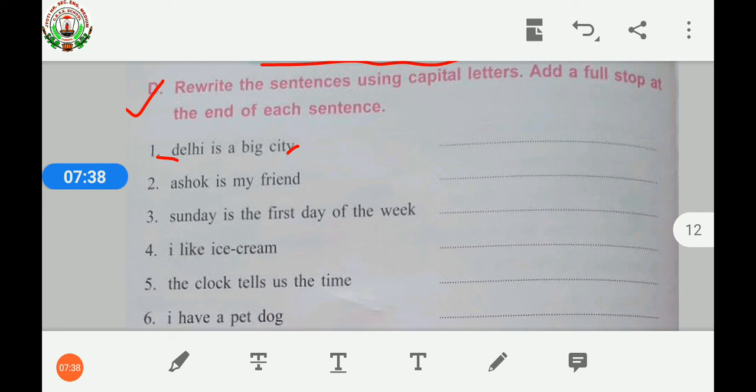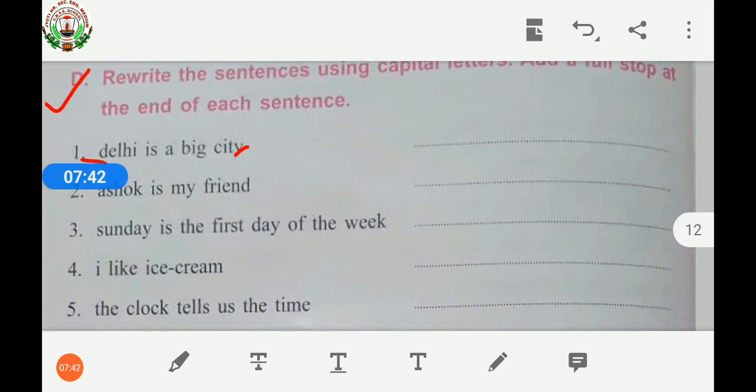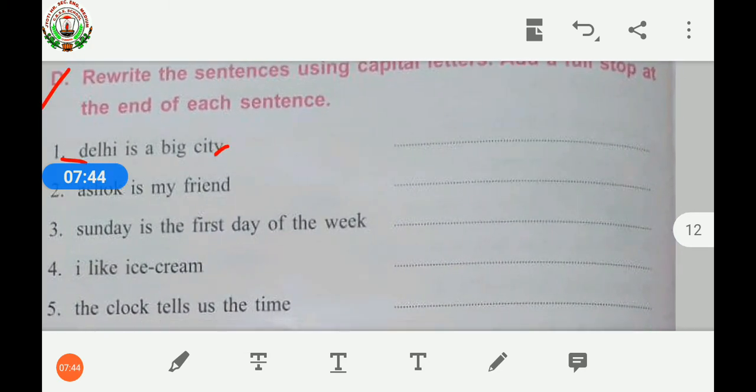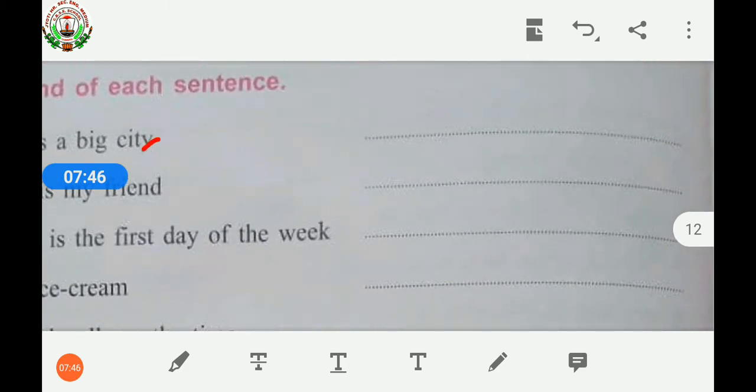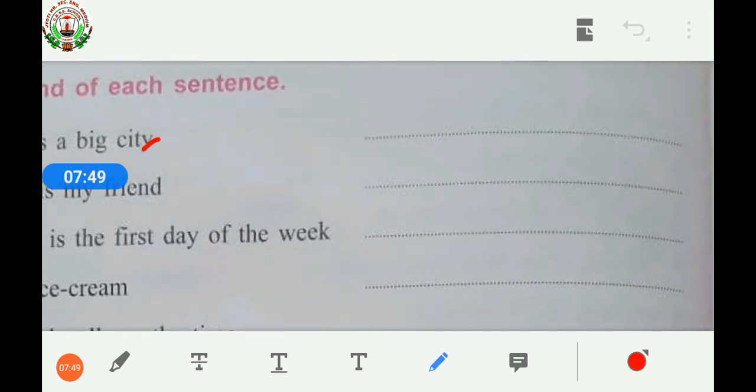See, the first one I will do for you. First is Delhi is a big city. So let's start doing this. We have to rewrite this sentence. The first word should be in a capital letter.